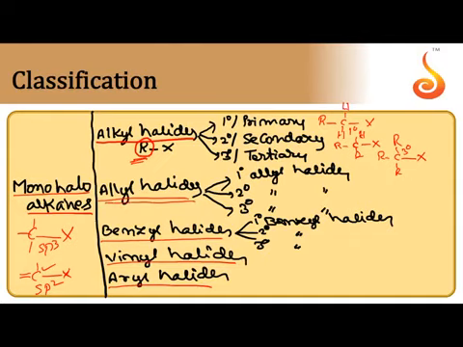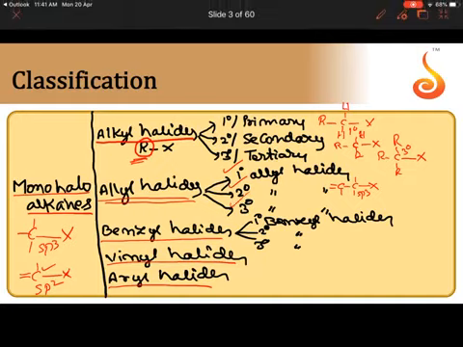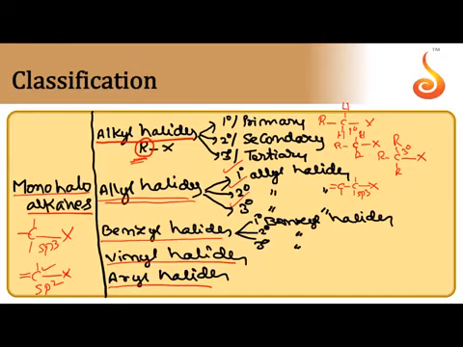Similarly, allyl halides, halogen atom is attached to allylic carbon. sp3 carbon which is directly attached to doubly bonded carbon is called allylic carbon. Doubly bonded carbon is called vinylic carbon, while sp3 carbon which is attached to doubly bonded carbon is called allylic carbon. This allylic carbon having halogen atom. Again, the allylic carbon may be 1 degree, maybe 2 degree, maybe 3 degree. So based on that, allyl halides also divided into three types: 1 degree allyl halides, 2 degree allyl halides, and 3 degree allyl halides. I hope it is clear.